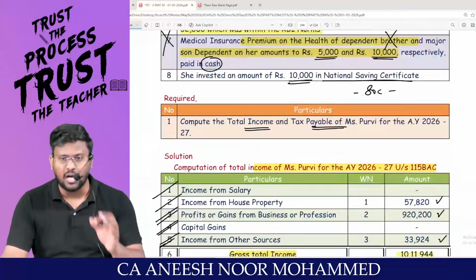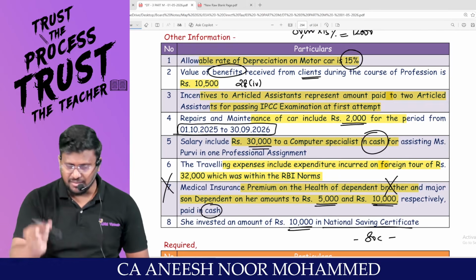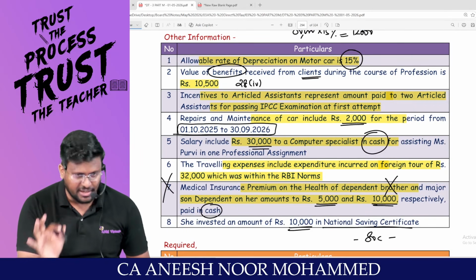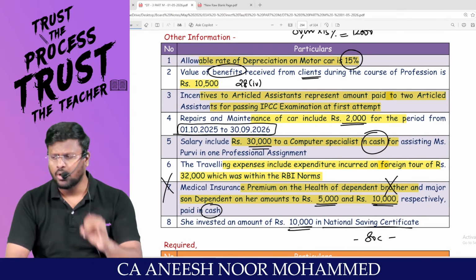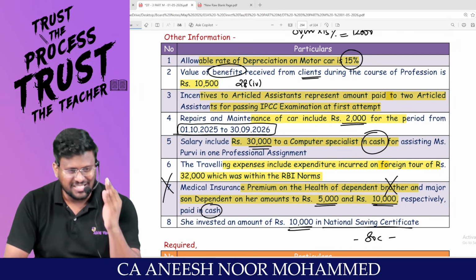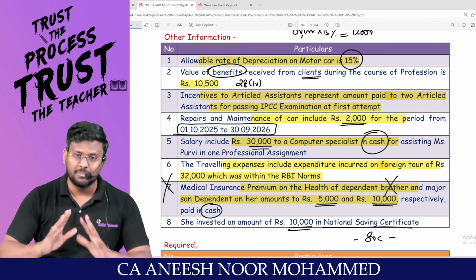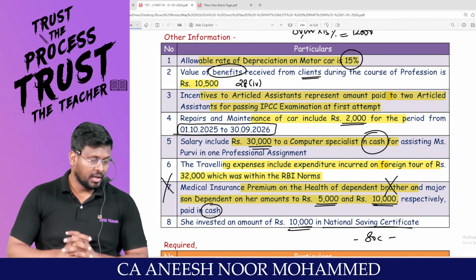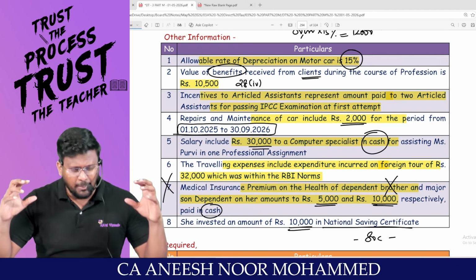I hope that you are falling into the discussion of the computation of total income, my dear lovable students. Are you feeling comfortable? Take the weapon in your hand immediately after this lecture and solve these 3 questions on your own, question number 4, question number 5, question number 6. I don't know whether you love me or not, but you will love the subject tax. There is no doubt about it. You will be able to analyze, you will be able to connect.